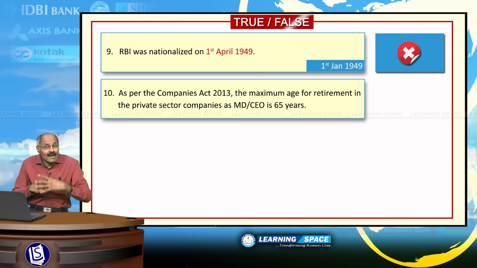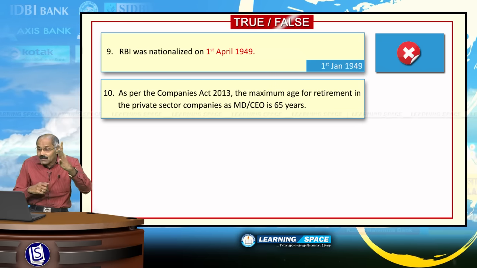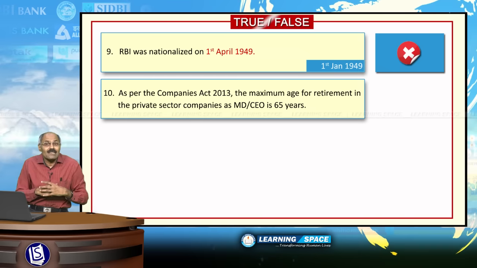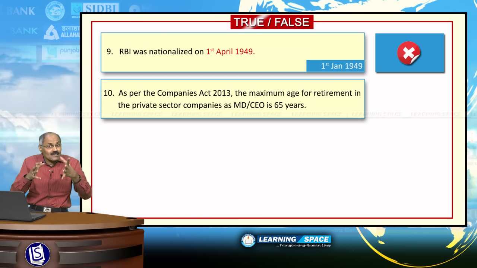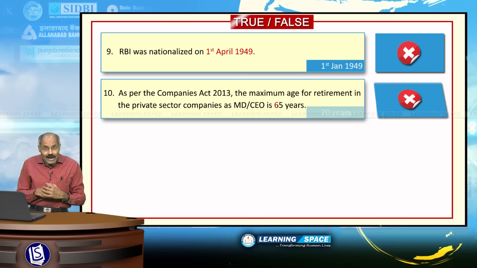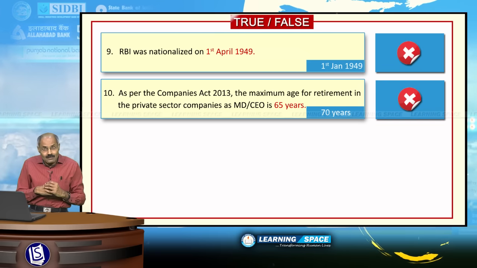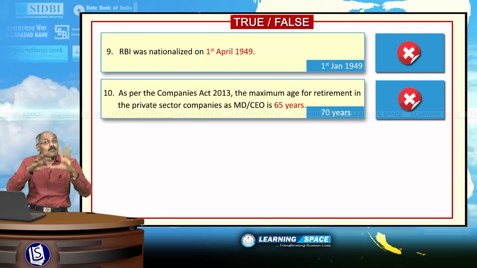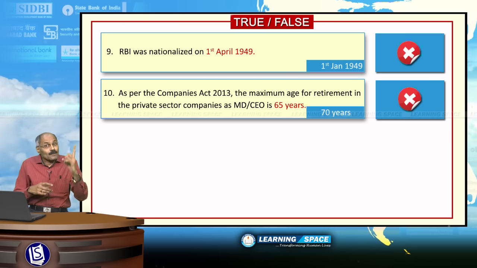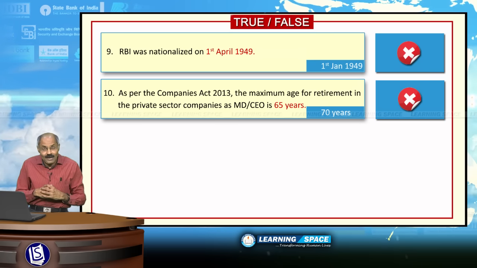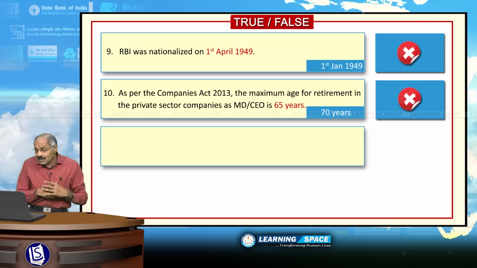Look into the next sentence. As per the Companies Act 2013, the maximum age for retirement in private sector companies as MD or CEO is 70 years. As per the Companies Act, a person can continue to be MD or CEO up to the age of 70 years. Please don't forget. Right friends, look into the next sentence.